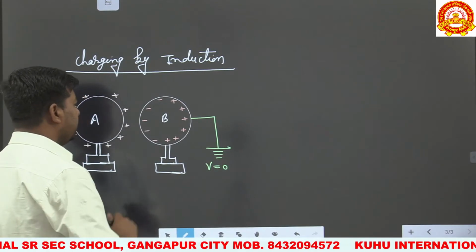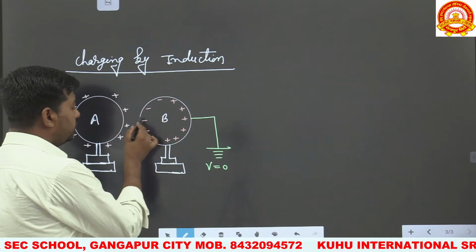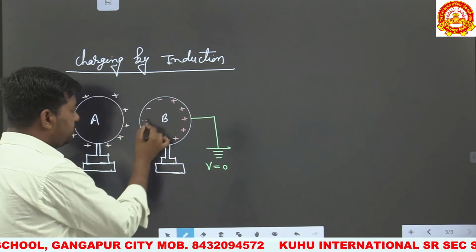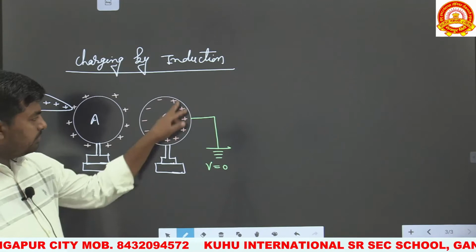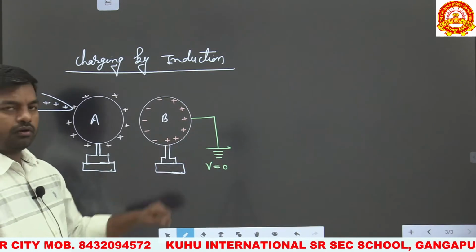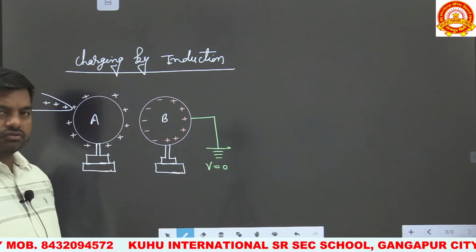And there is a strong electrostatic attraction force between this negative charge and this positive charge. So only the positive charge is neutralized by the electrons and only negative charge remains on the body.